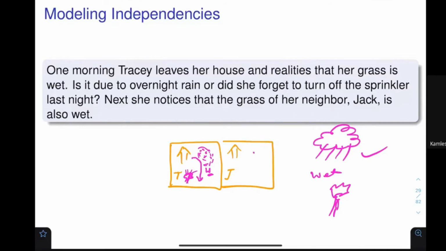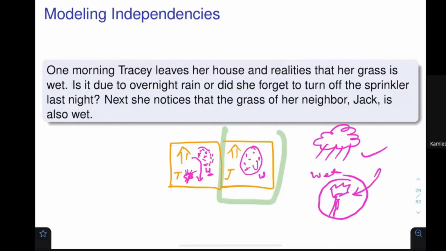She also noticed that Jack, who is her neighbor, also has wet grass. So what is the probability? Let's say she now wants to understand the probability that she forgot to turn off the sprinkler last night. There are two conditions: when she had not observed this particular part, and the second, when she had observed it. What was the probability that she forgot to switch off the sprinkler last night, and how do things change when she saw this one more condition?